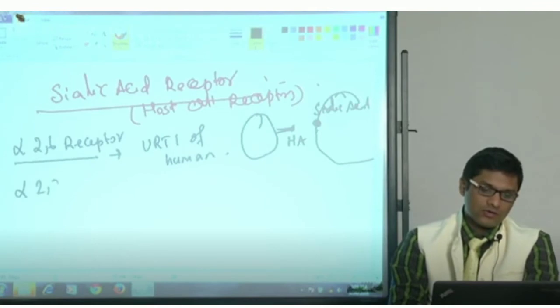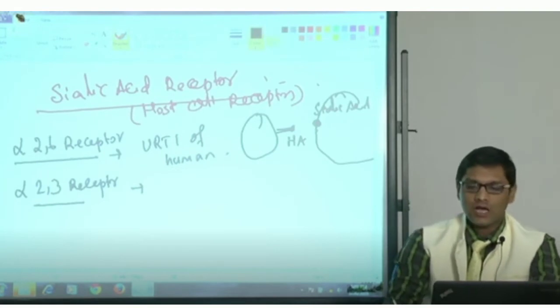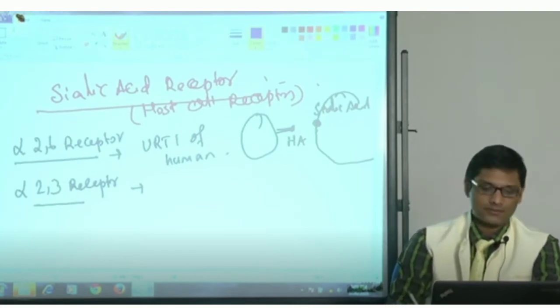Alpha 2,3 receptors are the avian receptors, whereas alpha 2,6 receptors are the human receptors.